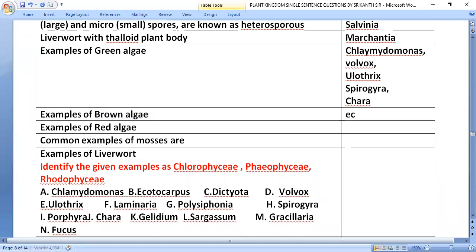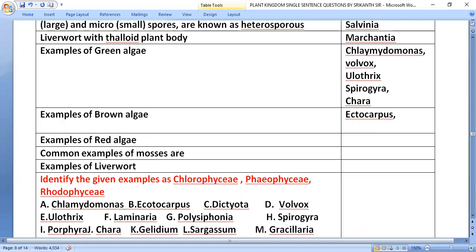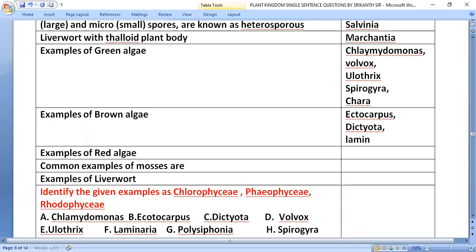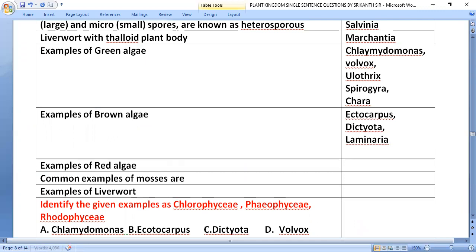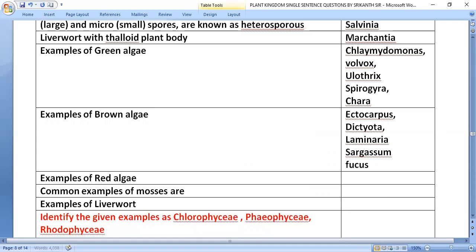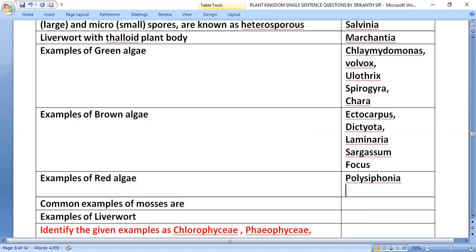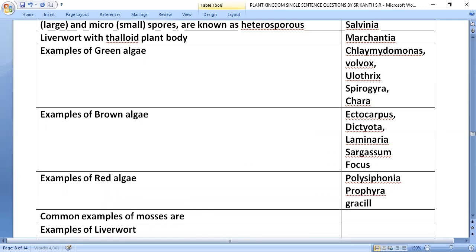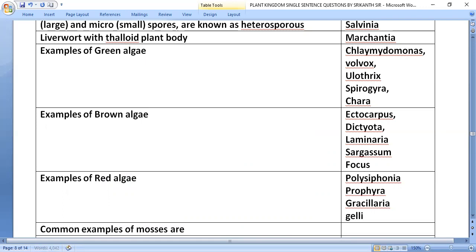Examples of brown algae: Ectocarpus, Dictyota, Laminaria, Sargassum, Fucus. Examples of red algae: Polysiphonia, Porphyra, Gracilaria, Gelidium.